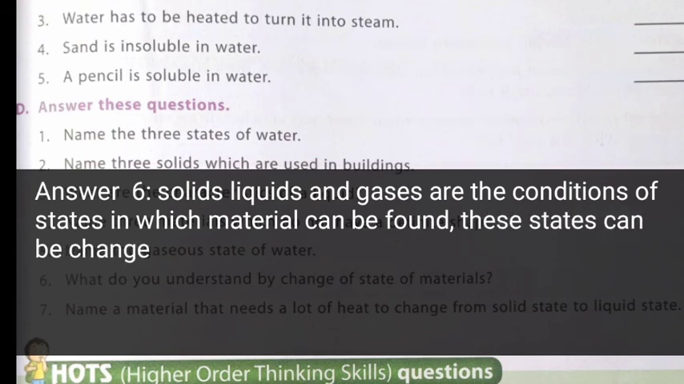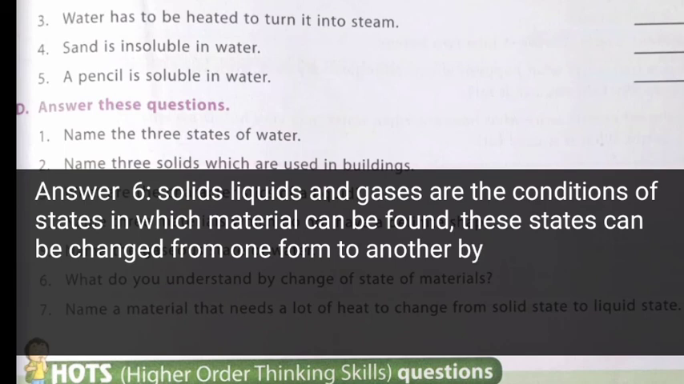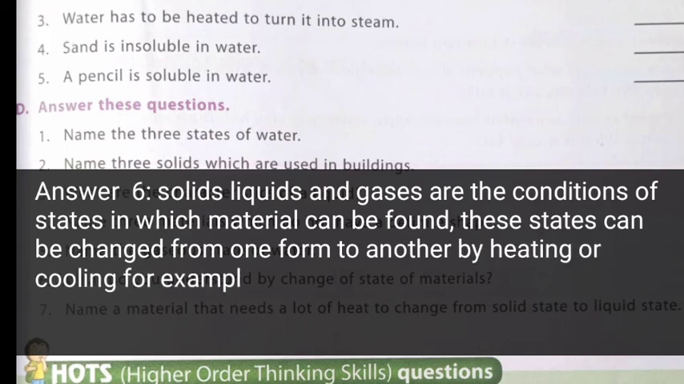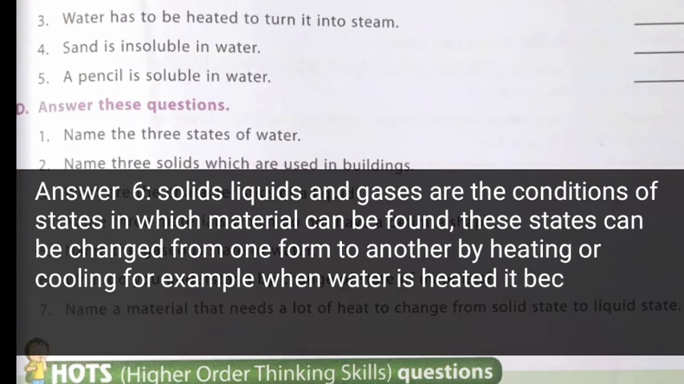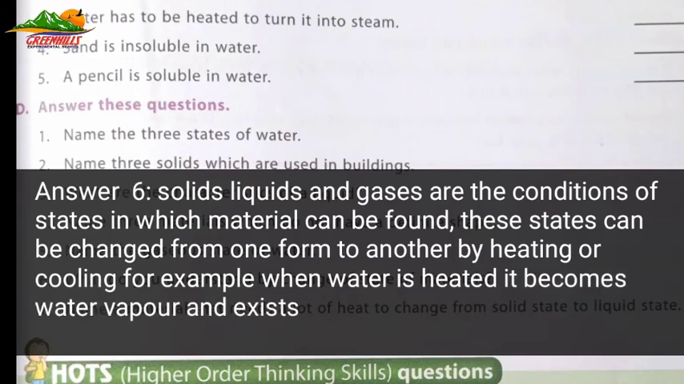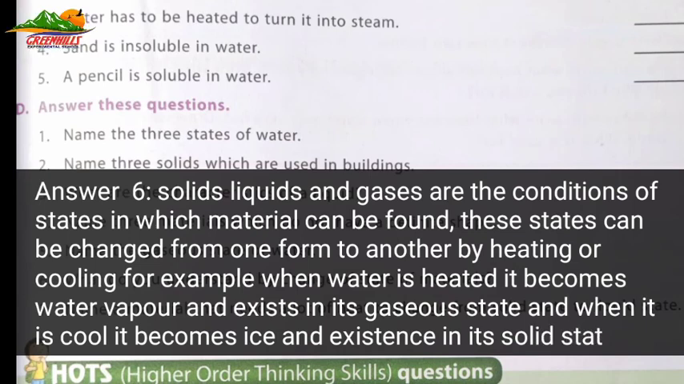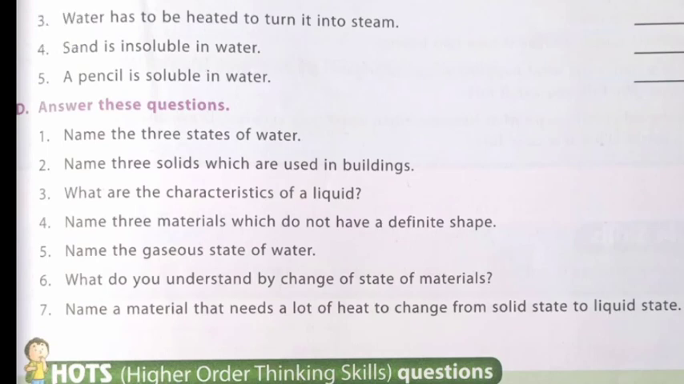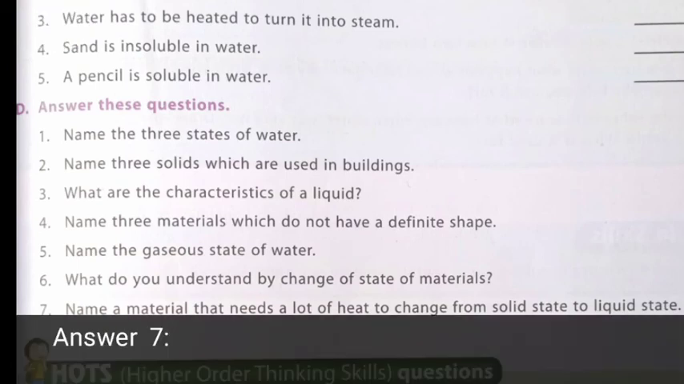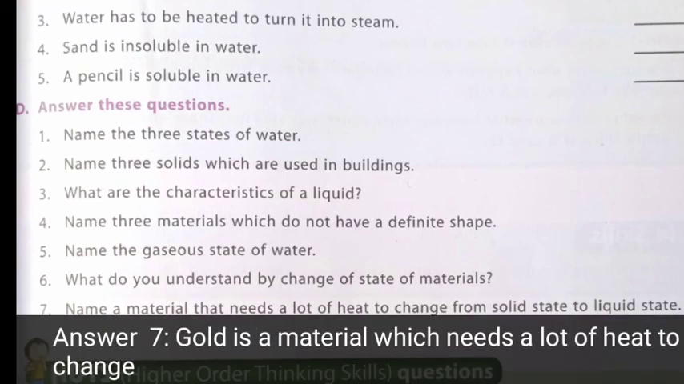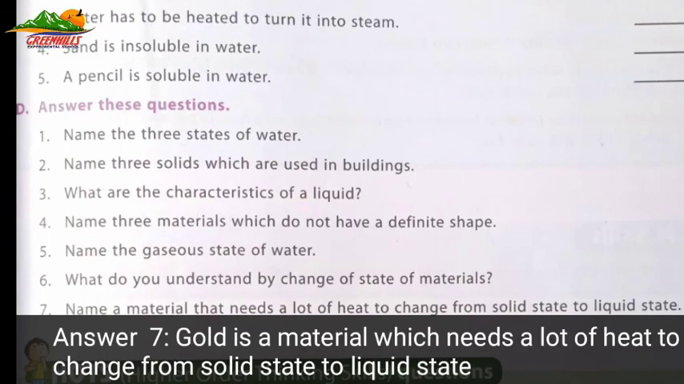These states can be changed from one to another by heating or cooling. For example, when water is heated, it becomes water vapor and exists in its gaseous state. When it is cooled, it becomes ice and exists in its solid state. Question number 7, name a material that needs a lot of heat to change from solid state to liquid state. Answer is gold is a material which needs a lot of heat to change from solid state to liquid state.